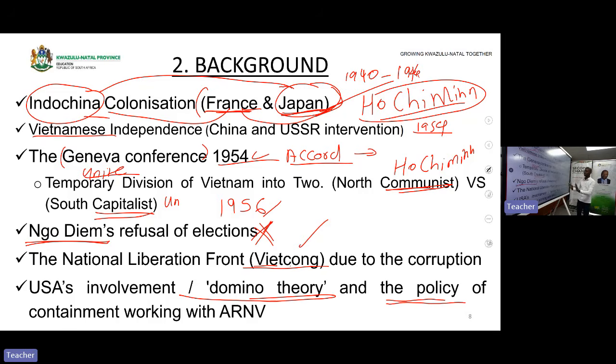This is an information that you need to add in your background. Your background should be one paragraph. Should be just a simple and straightforward paragraph. Remember, we said we do not use point form, but because this is an essay, you make these points, you combine them into a single paragraph.